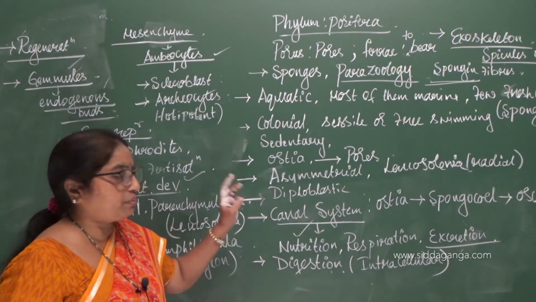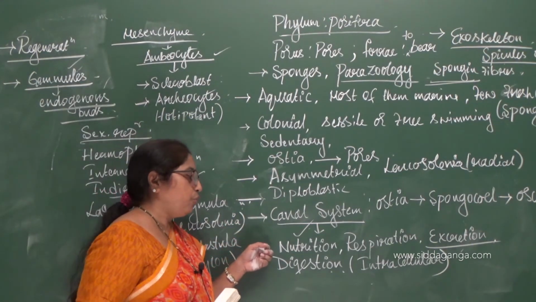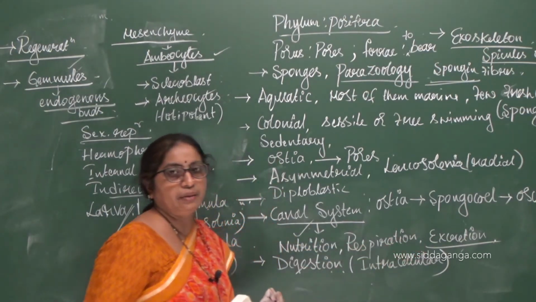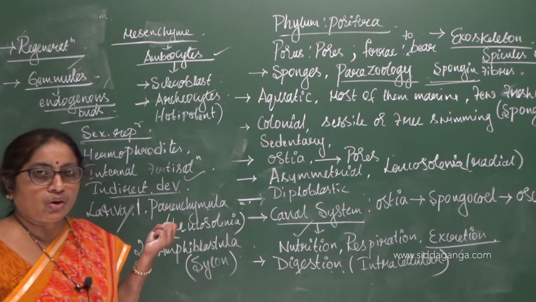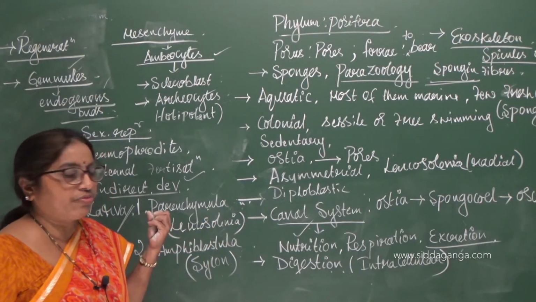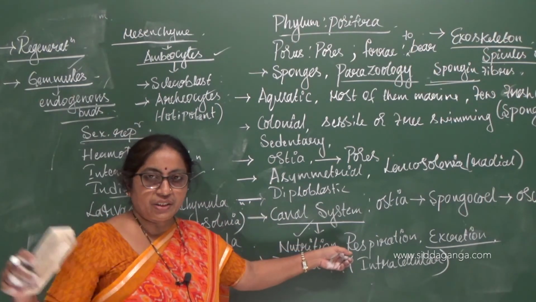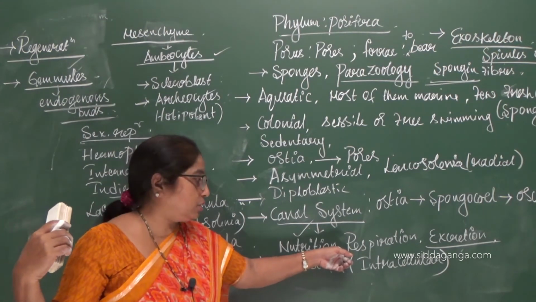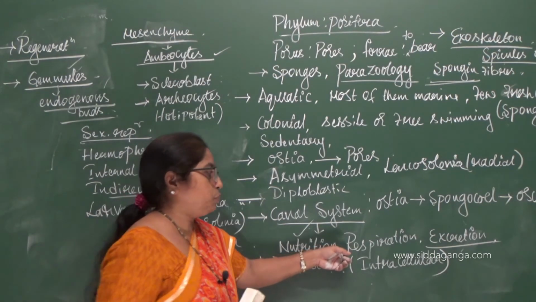And this canal system has three important functions. One is it helps in nutrition, the other is it helps in respiration, and the other is it helps in excretion. So the nutrient particles are coming inside the body of the sponge along with the water current. Respiration, the dissolved gases, that is the dissolved oxygen, is also coming inside the body of the sponge.